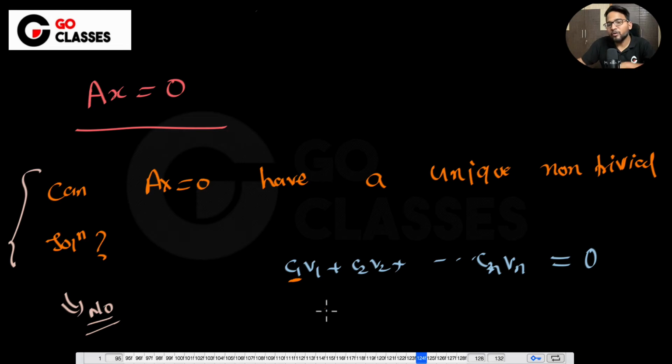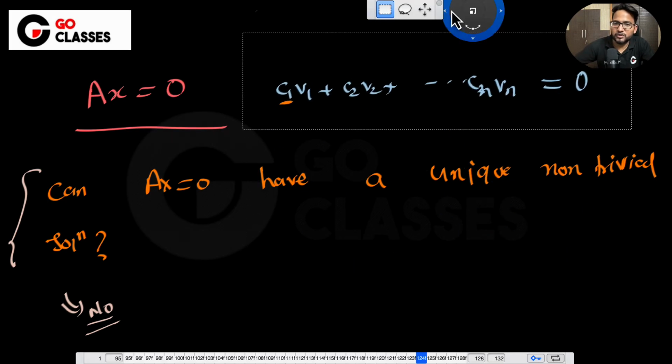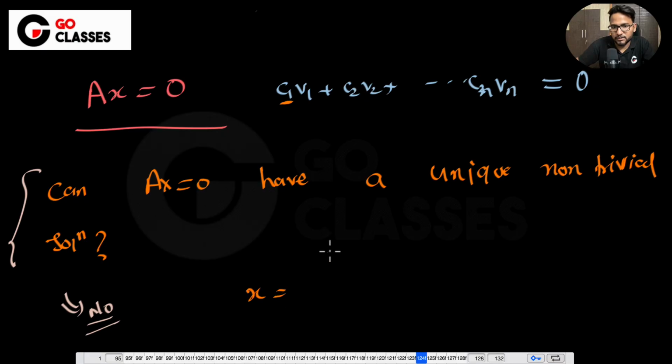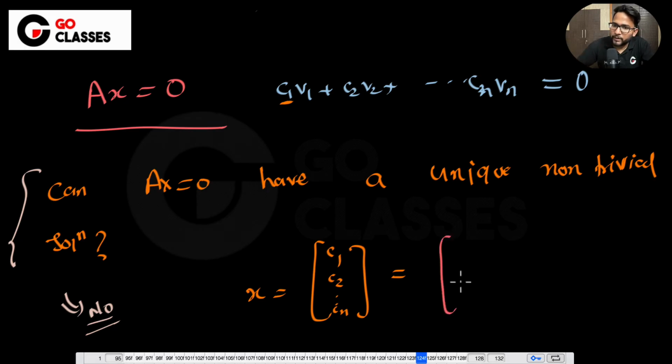Now, can you have one more solution which is giving you 0? Yes, that's extremely easy to think about. If you have one solution C1, C2, Cn giving you 0, do you just have one solution? No. You have 2C1, 2C2, and so on. You just multiply by 2. That is also giving you 0, right?